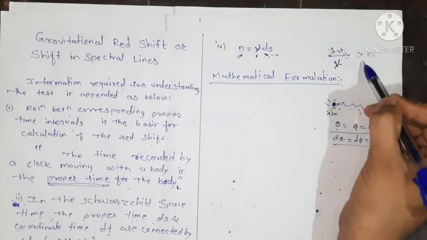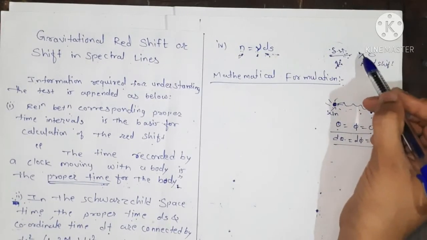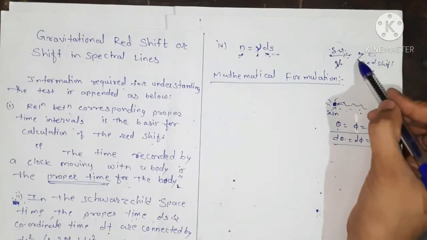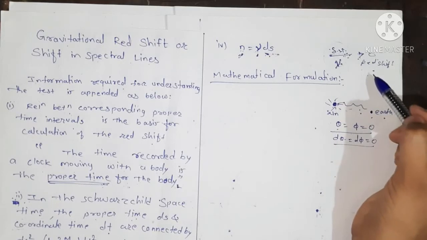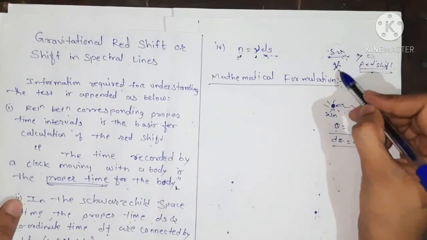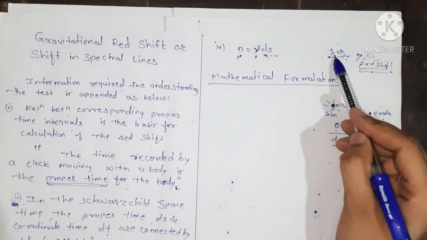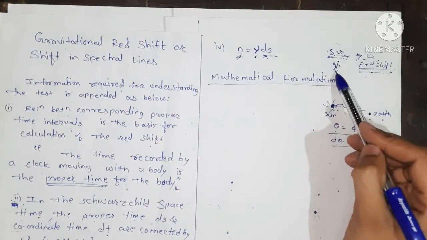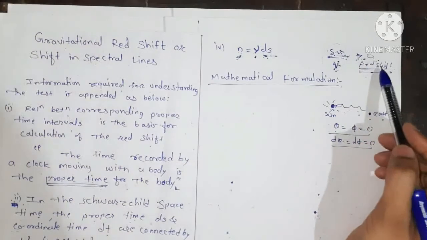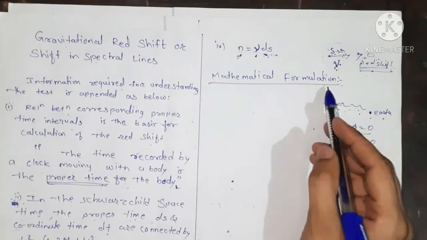If it is positive, then we get the red shift, and when it is negative, that is when it is lesser than 0, we get the violet shift. But here we have to learn about the red shift. So when this ratio, that is the change in frequency upon the original value of the frequency, is greater than 0, it gives us the red shift. Okay, so let's see the mathematical formulation.